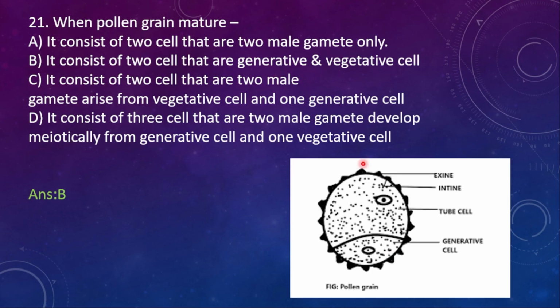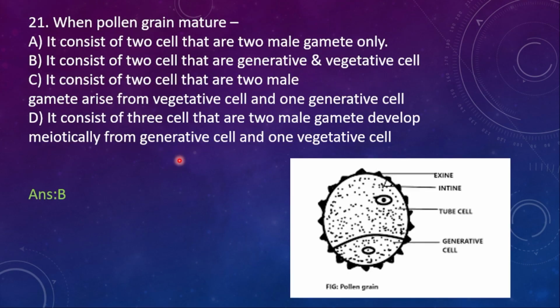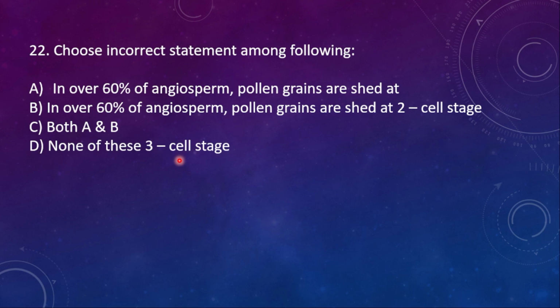So here is the structure of the pollen grain. This is the exine and this one is the intine, the inner one, and it has a larger and a smaller cell. The larger one is called the tube cell, or you can also call it the vegetative cell, and the smaller cell is called the generative cell. That's it about 21. Next question is 22.